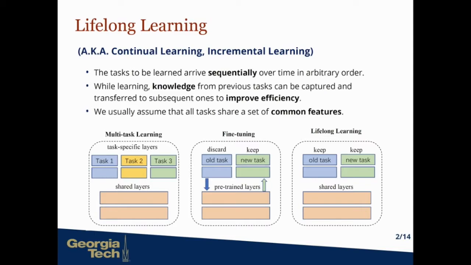In lifelong learning, the tasks to be learned arrive sequentially over time in arbitrary order. While learning, knowledge from previous tasks can be captured and transferred to subsequent ones to improve efficiency. So we usually assume that all tasks share a set of common features. This is similar to multitask learning, but in multitask learning, we can discard the old tasks while only keeping the new task. In lifelong learning, however, we will take care of every task in the end.